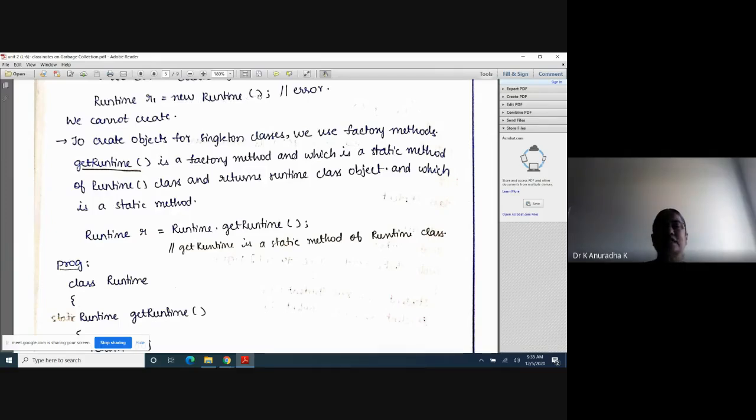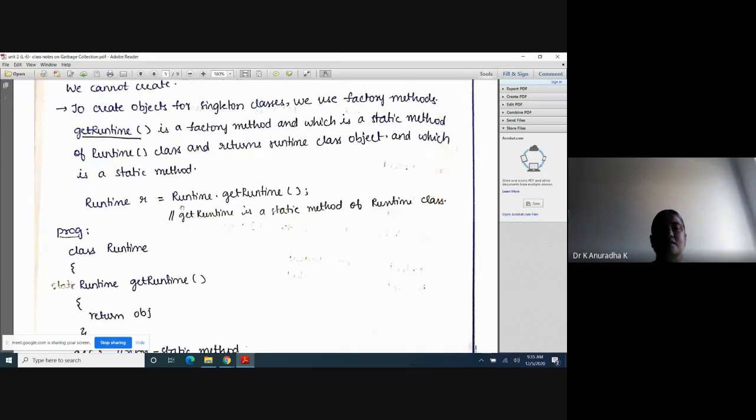Instead, for Singleton classes, we have to use factory methods, that is Runtime.getRuntime. This getRuntime will return the Runtime class object. Object means an address is there, and that address is stored in this reference variable. Like that we can create objects for a Singleton class.